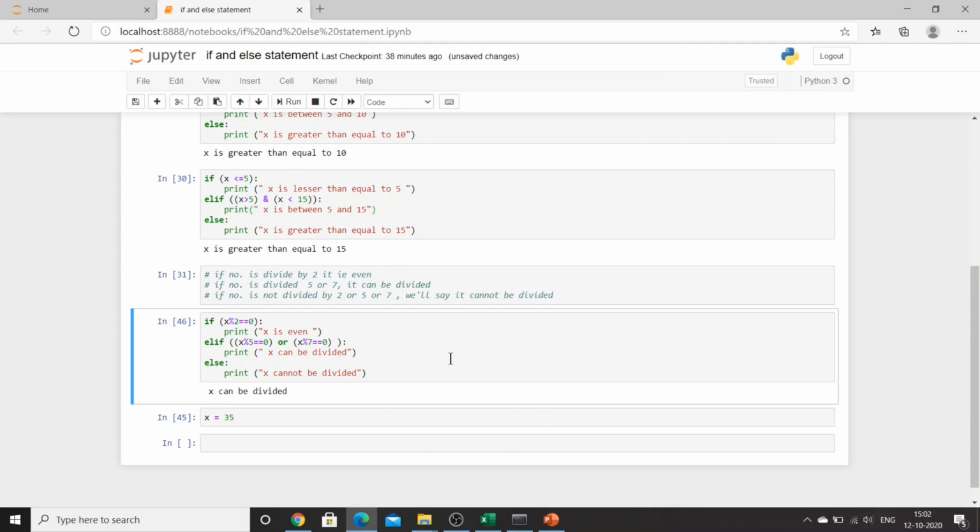Try the if and else statement. Now you should be pretty much aware, you should have pretty much knowledge about why we are using Boolean values, how we are using Boolean values, what is their impact, how we are using relational operators, and how we are going to build our if and else statements. All these things you must have learned so far.